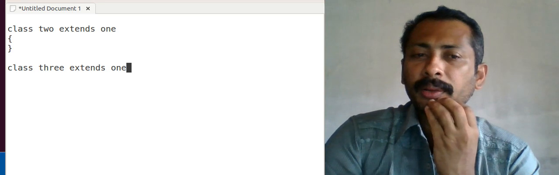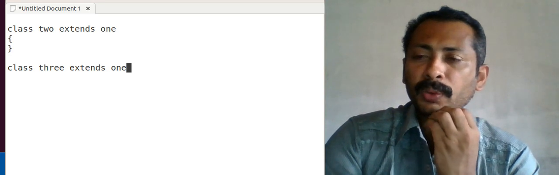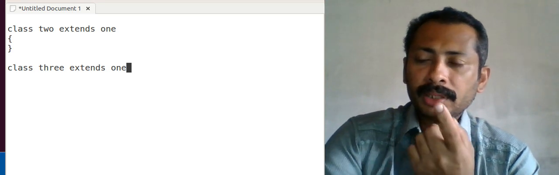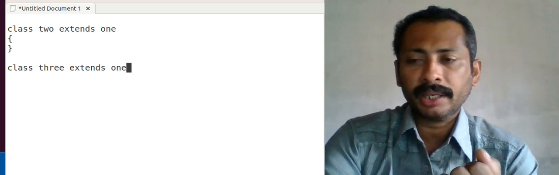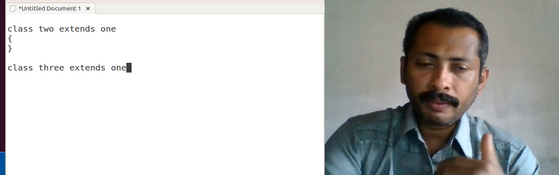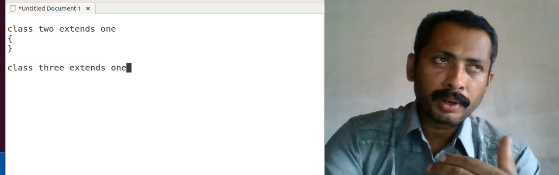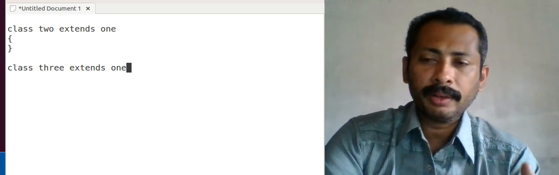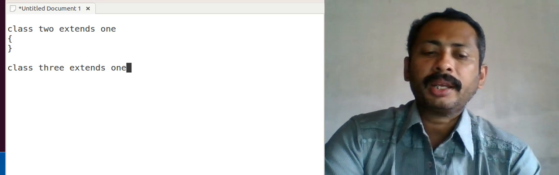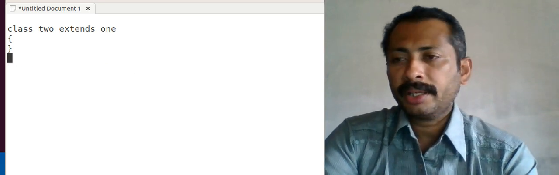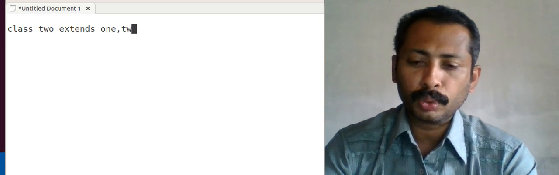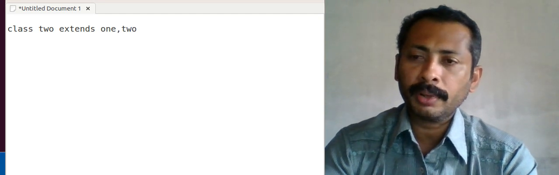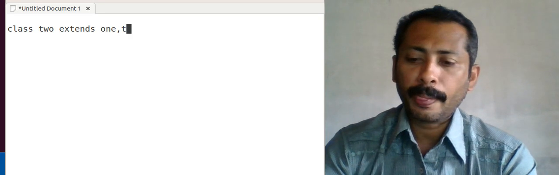So multi-level I have shown you. Single level, it is class 2 extends 1, it is single inheritance. Multi-level means deriving one more class from the derived class, and this is hierarchical inheritance.